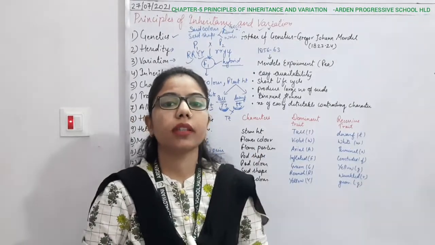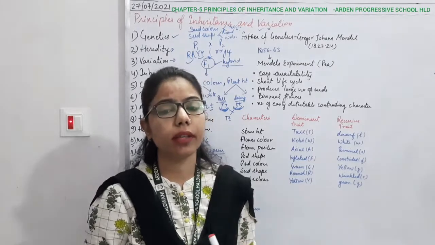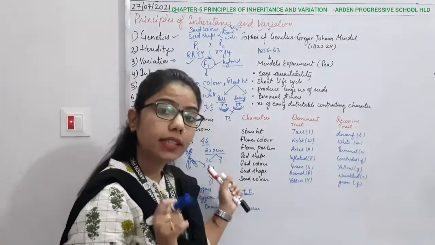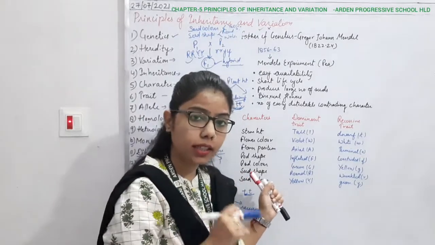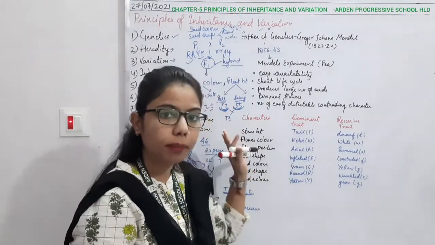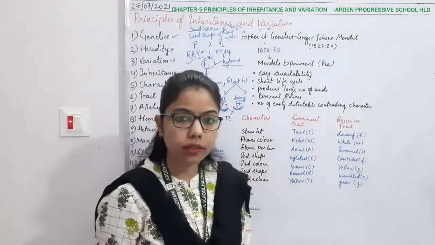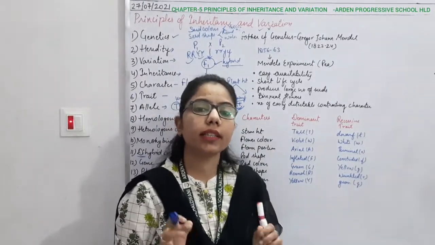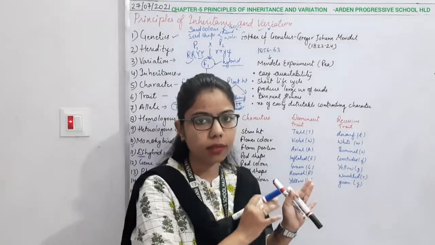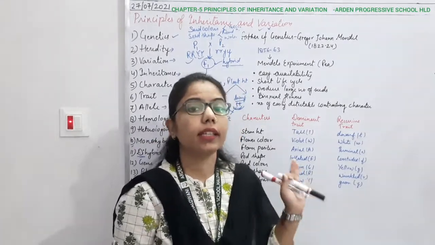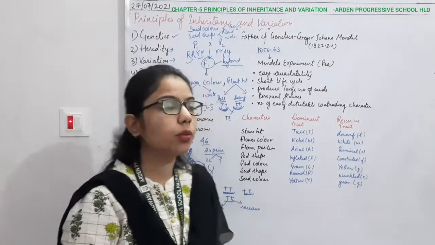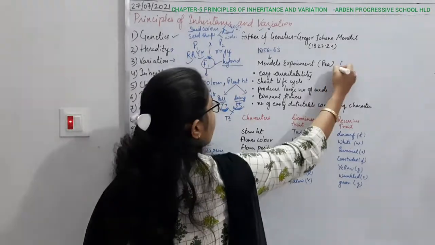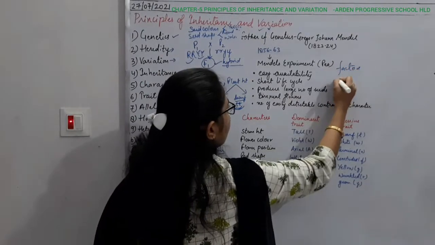But at that time there was no invention of the microscope, so he could not see the things inside the plant, and worked only on the basis of his observation, as he was a mathematician. He found that some of the characters come from their parents, and the term he used was factors, instead of the word gene.